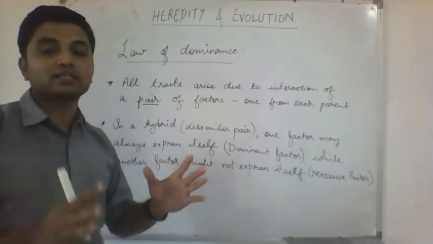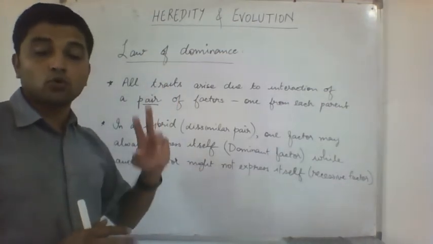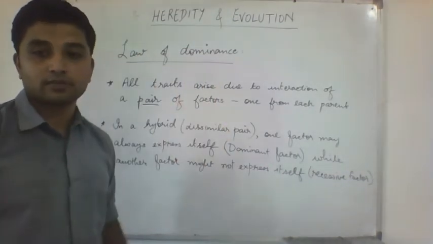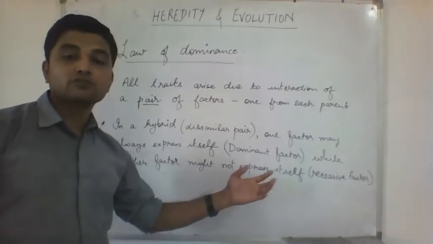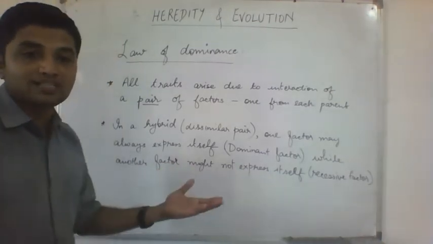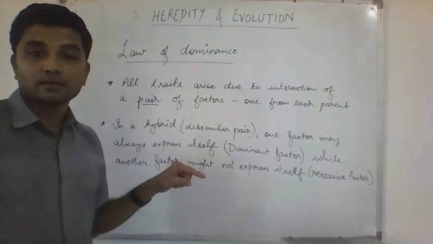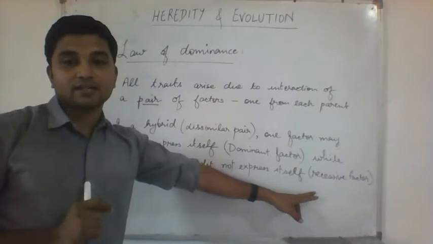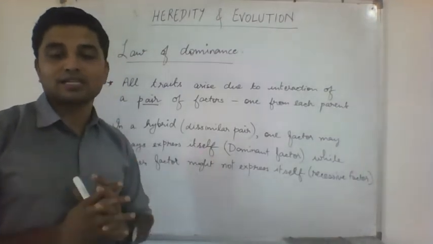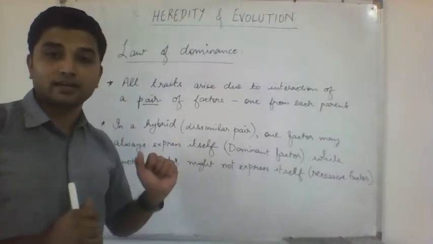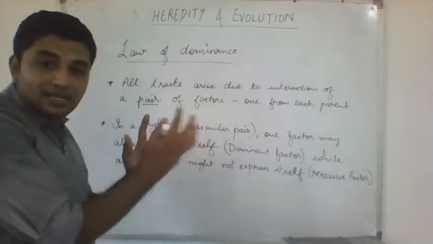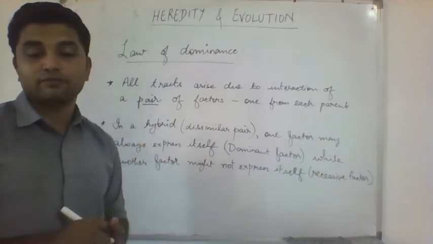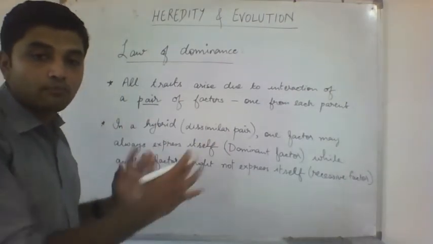And then there are factors which are not able to express themselves in the presence of the other factor. The shy type of factors, which we call recessive factors. So Mendel gave this law that in a dissimilar pair, one factor always expresses and the other might not. This is the law of dominance, a very important statement.